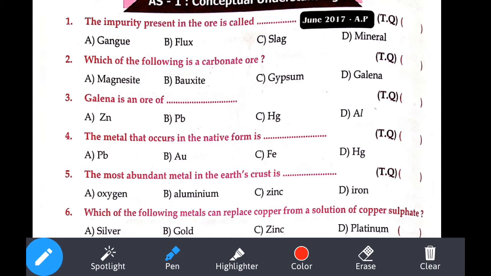Now see the next one. Which of the following metals can replace copper from a solution of copper sulfate? Can you tell me? What options have they given? Silver, gold, zinc, and platinum.